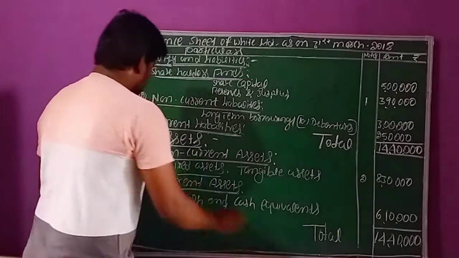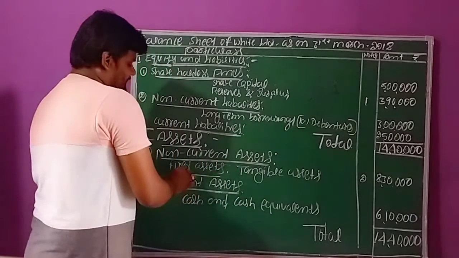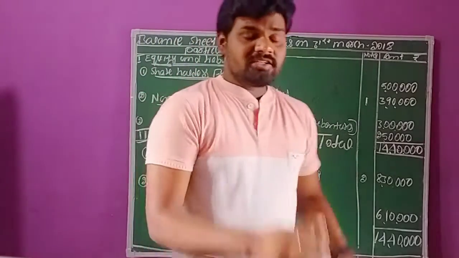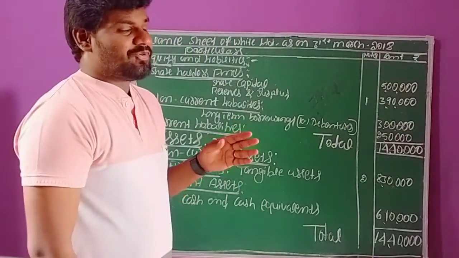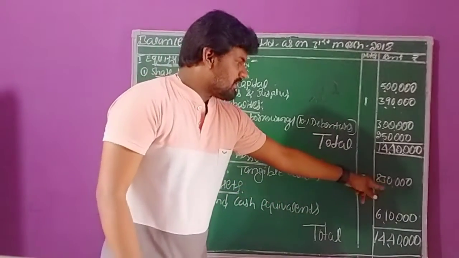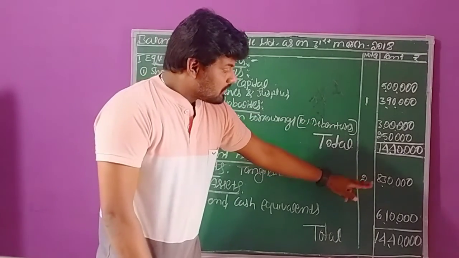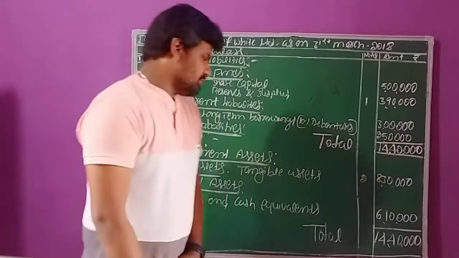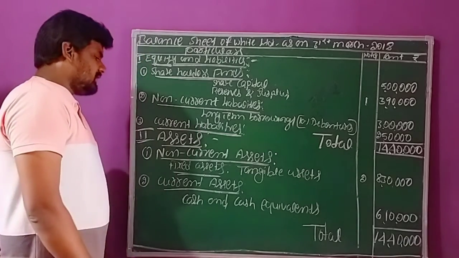So here under the assets, non-current assets, right? Under the non-current assets, there are fixed assets. Fixed assets we can broadly classify into two categories, tangible and intangible assets. Only for the tangible assets can we charge the depreciation. The tangible assets are 8,30,000 rupees. In the note column you have to write 2. So in working note number 2, it gives complete and detailed information regarding these values. This is the first transaction related to non-current assets.